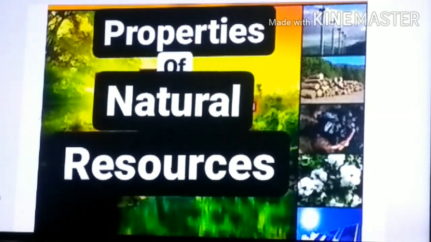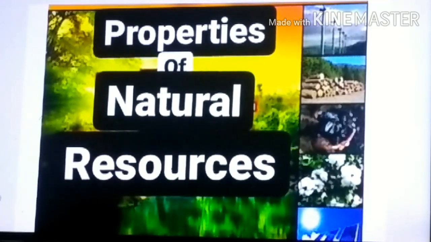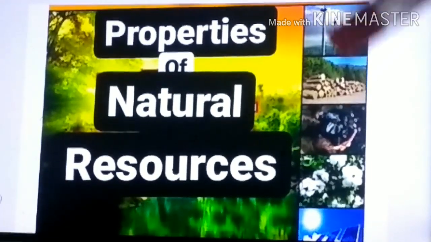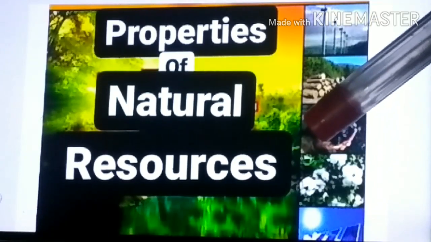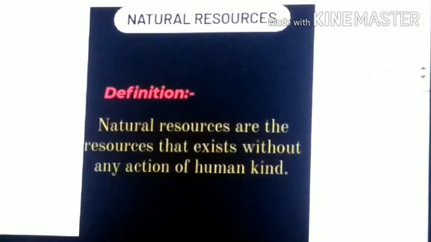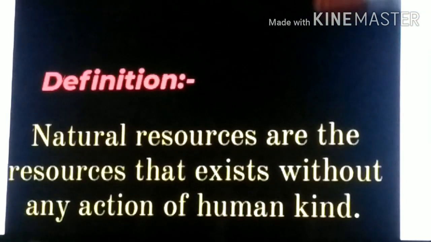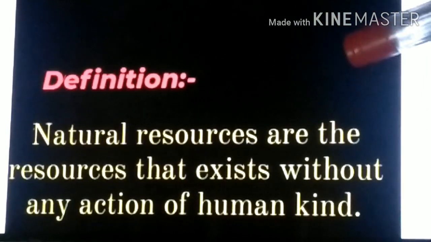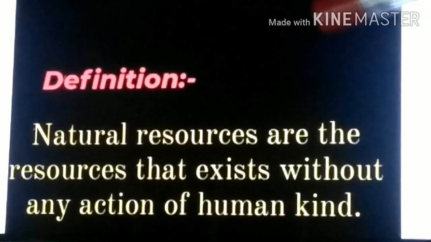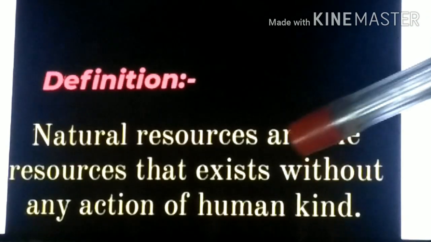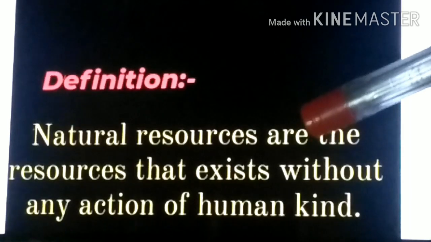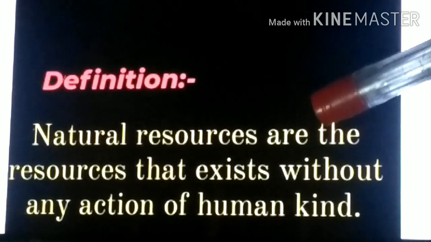So today we are going to learn properties of natural resources. First let's recall what natural resources mean. So first let's recall our definition of natural resources. Natural resources are the resources that exist without any action of humankind. With this definition you are very much clear what natural resource means.